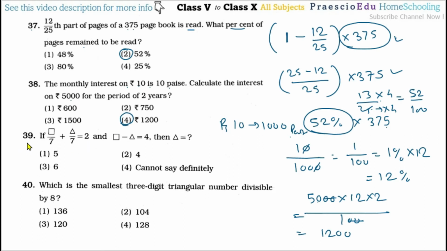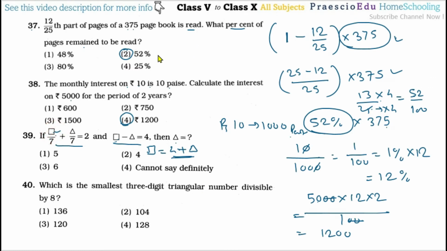Then question number 39. If square by 7 plus triangle by 7 is equal to 2, and another condition is also given, this is equation 1 and this is equation 2. Then we have to find out the triangle. First of all, square is equal to 4. Now we will put this value in this equation instead of the square.